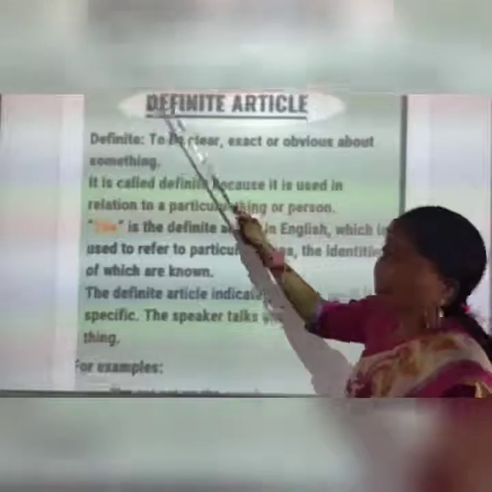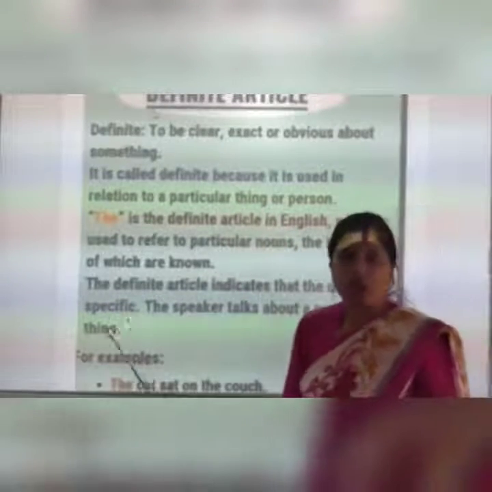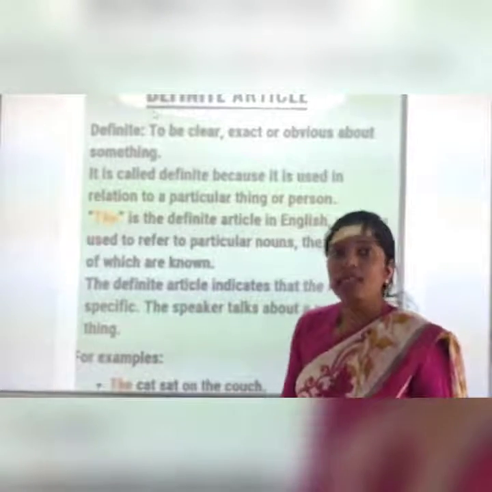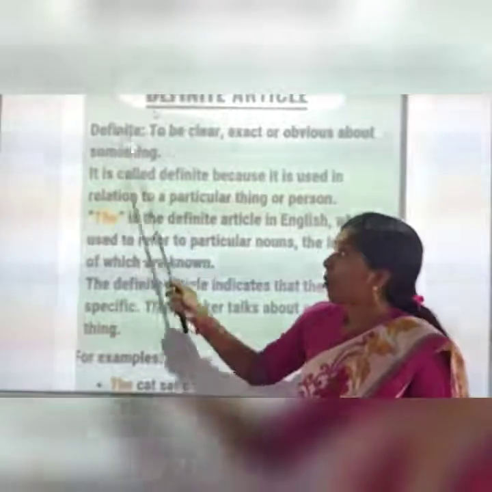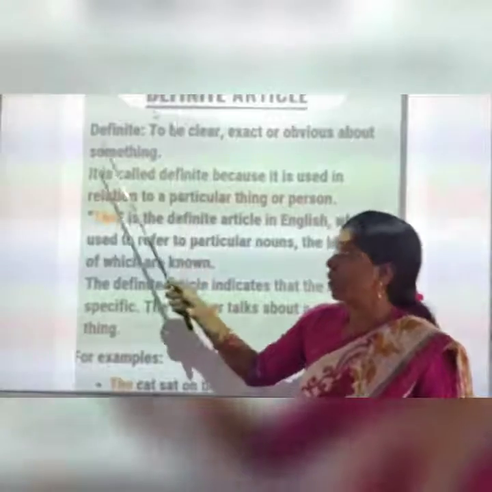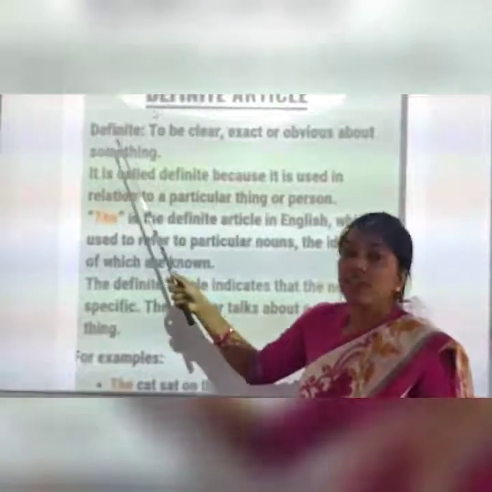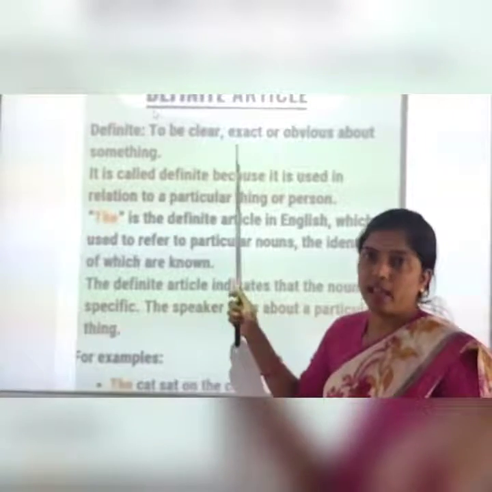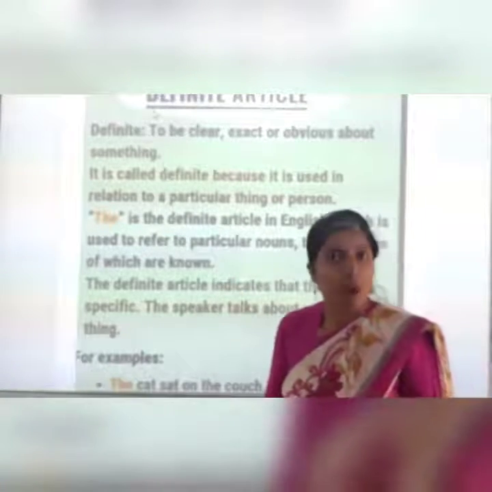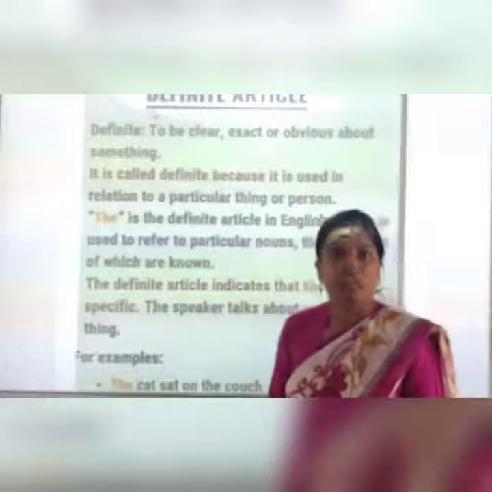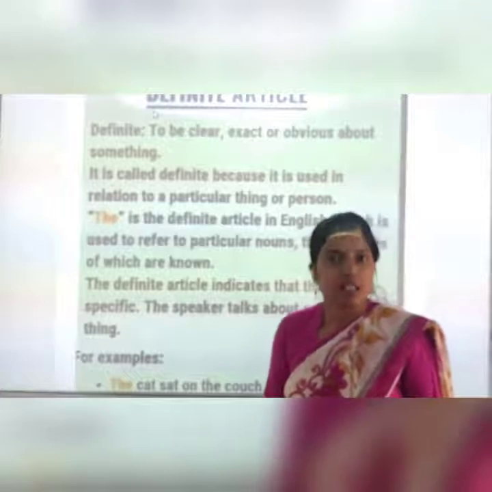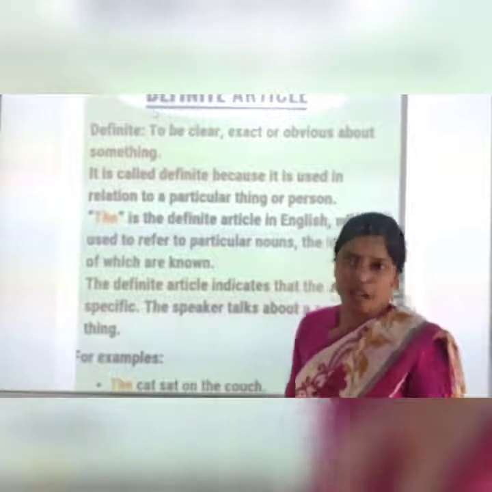Now come to the next topic, the definite article, where we are going to use the definite article. As you all know, the definite article is the. What is the meaning of definite? What is the use of definite? See, definite means which is clear, to be clear or to be exact. That means when we are talking about a person or a thing which is clear, which is specific, then we are going to use the article the, which is the definite article.